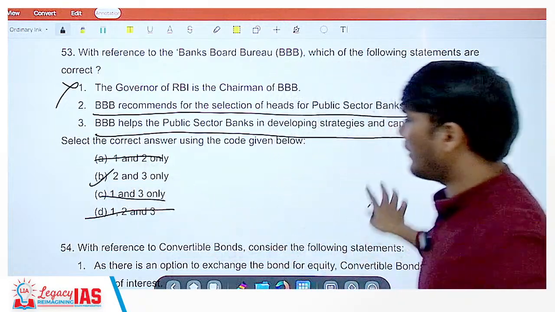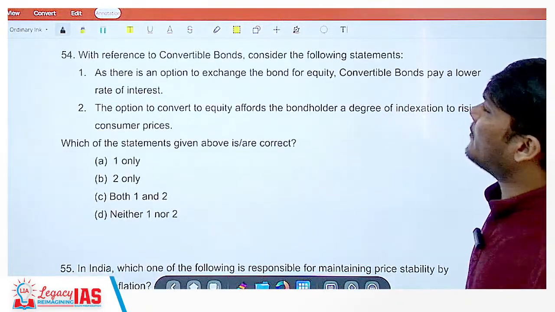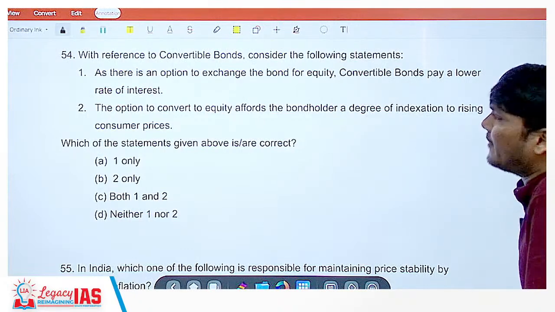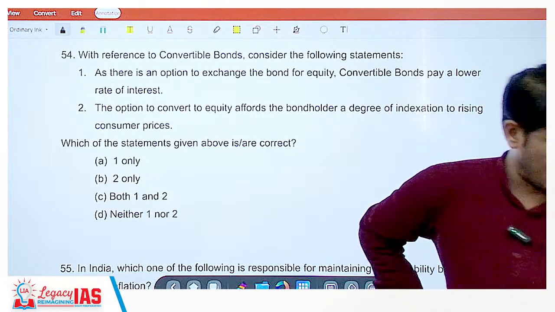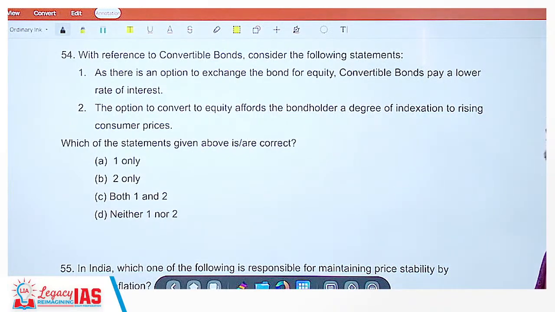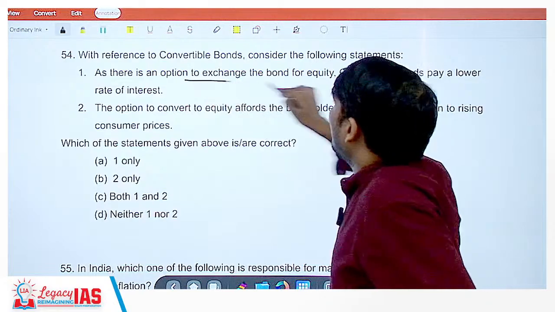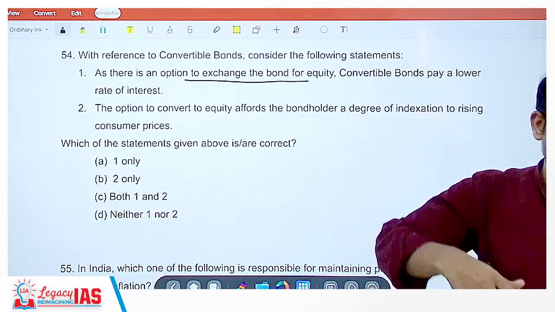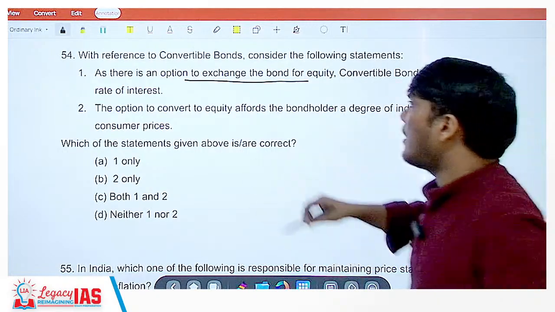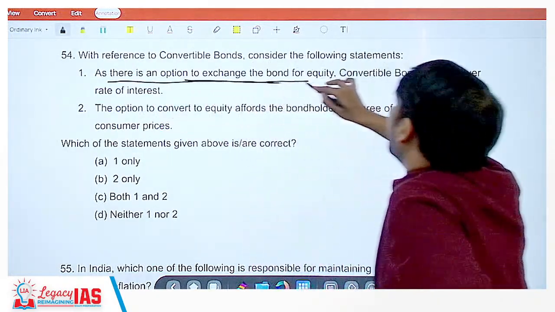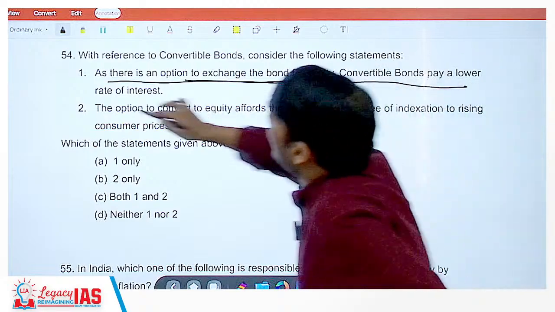So both are correct. With reference to convertible bonds, consider the following statements. As there is an option to exchange the bond for equity, after the bond period is over, either you can get the money or convert it into equity. That is what convertible means. As there is an option to exchange for equity, convertible bonds pay a lower interest rate.